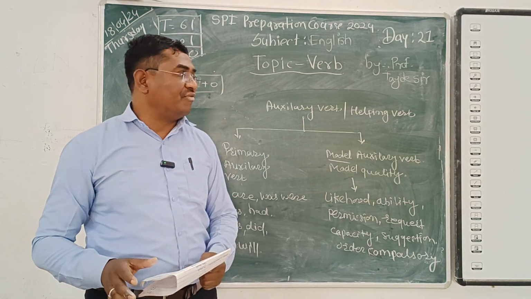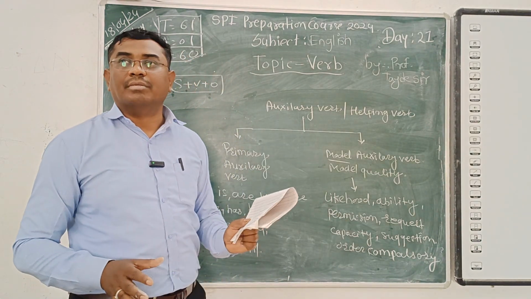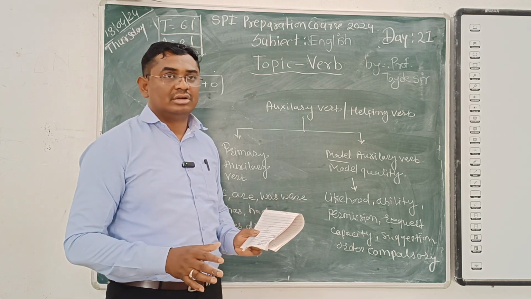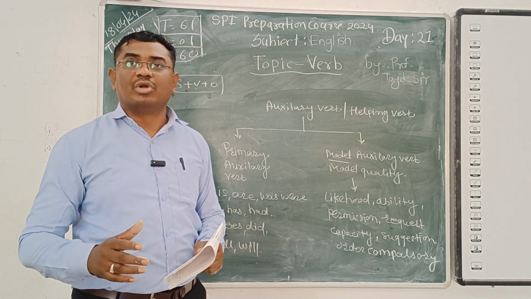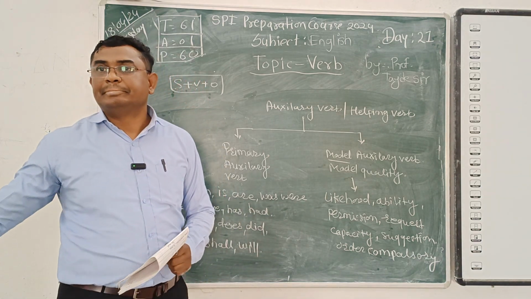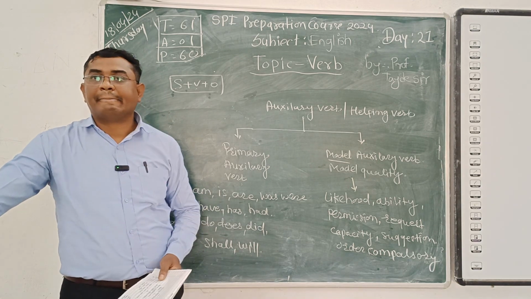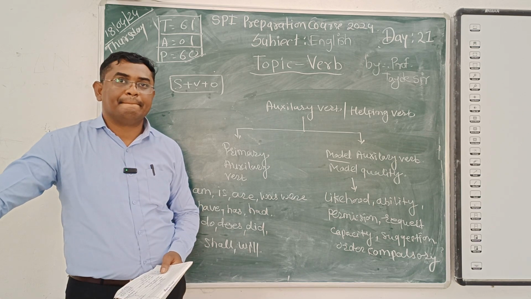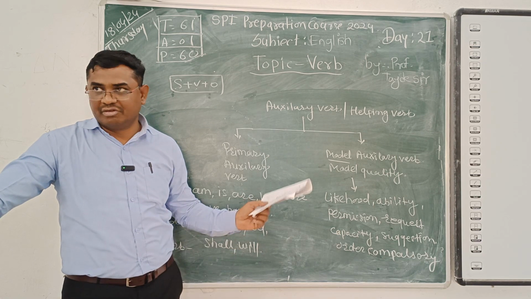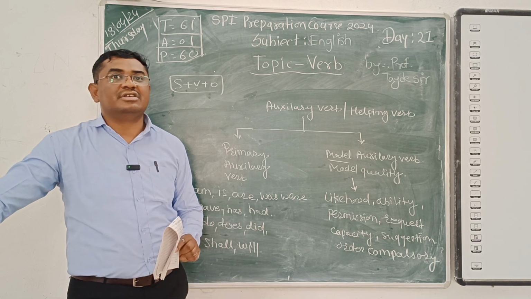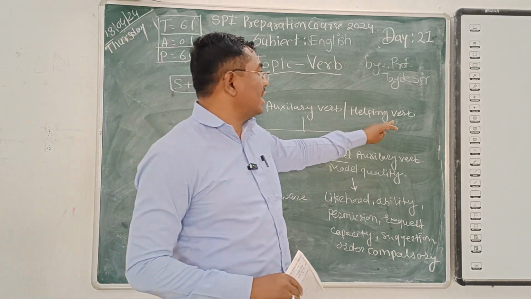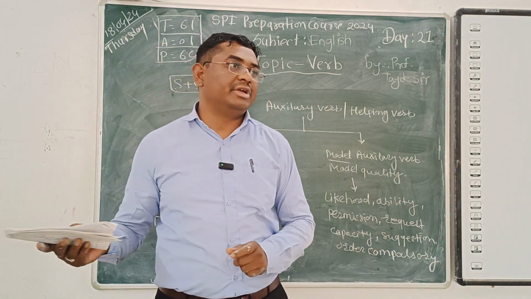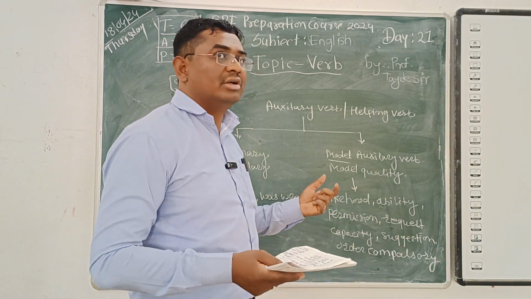Then here we have finished our verb topic. If you have any confusion, or if you want some more information, you can ask me. Got it? It is very basic knowledge of the verb which I have given to you. If you have any confusion, you can ask me. Whenever you get the time, you meet me and ask me whatever.